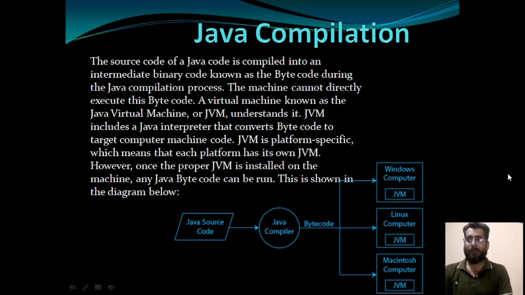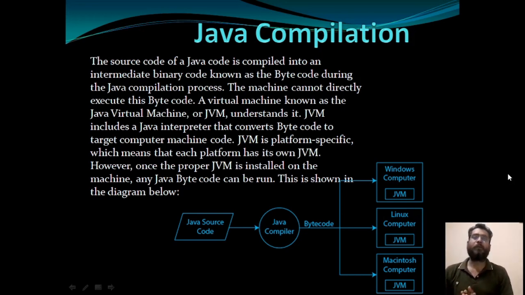JVM includes a Java interpreter that converts byte code to the target computer machine code. Target computer machine code means according to the operating system, what operating system you use. JVM is platform specific, which means that each platform has its own JVM. जितने भी प्लेटफॉर्म होते हैं, प्लेटफॉर्म मीन्स ऑपरेटिंग सिस्टम, चाहे वो विंडोज ऑपरेटिंग सिस्टम हो, चाहे वो मैक ऑपरेटिंग सिस्टम हो, यूनिक्स लिनक्स ऑपरेटिंग सिस्टम हो, सारे के सारे अपने अलग इंटरप्रेटर होते हैं, अपने अलग JVM होते हैं.